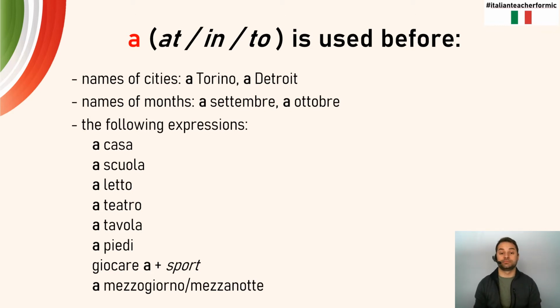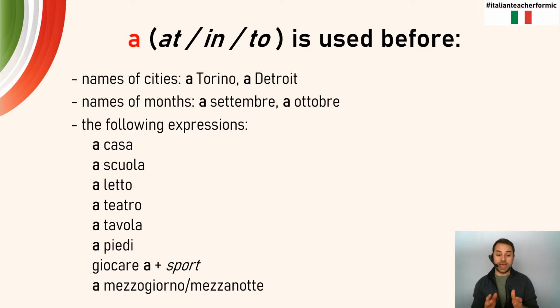A casa, a scuola, a letto, a teatro, a tavola, a piedi. Giocare a plus the name of a sport: giocare a tennis, giocare a calcio, giocare a carte, or even a mezzogiorno, a mezzanotte.